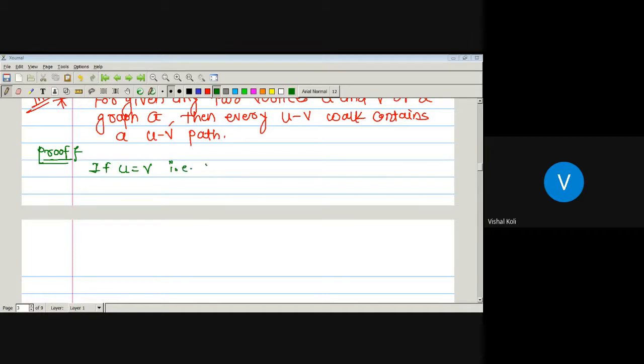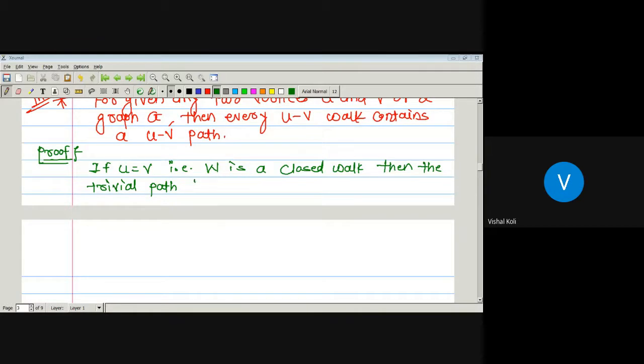that is, W is a closed walk. Whenever it is a closed walk, we just take the path P as U only. Then the trivial path, what is a trivial path? It contains no edges, that is a single vertex path.